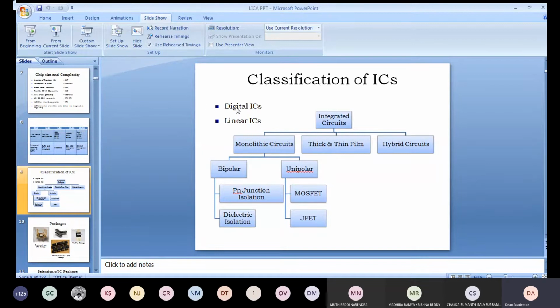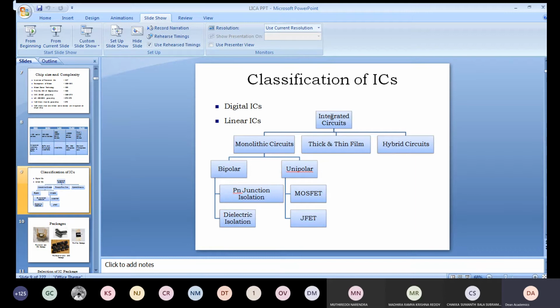Mainly, ICs are classified into 2 categories: digital ICs and linear ICs. Linear ICs are also called analog ICs. We study linear ICs as the subject Linear IC Applications, LICA, and digital ICs as Digital IC Applications, DICA. That means you are completely learning about all types of ICs.